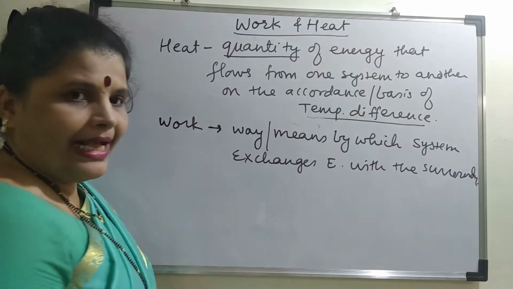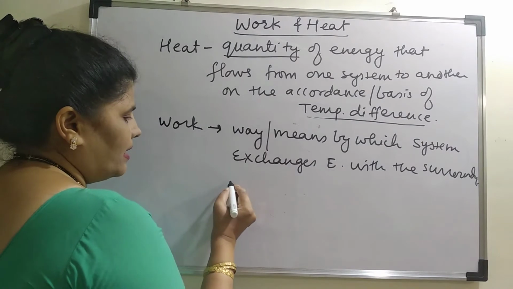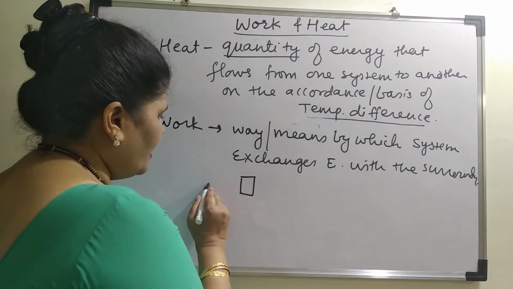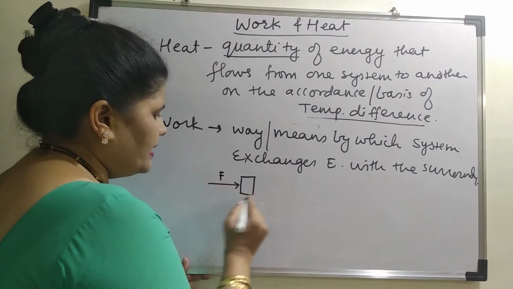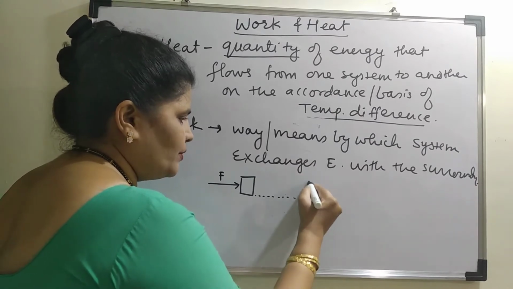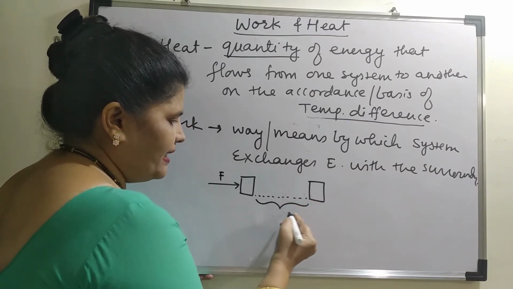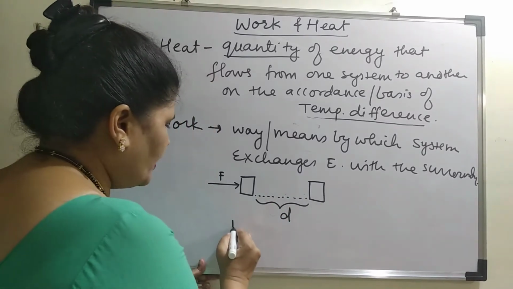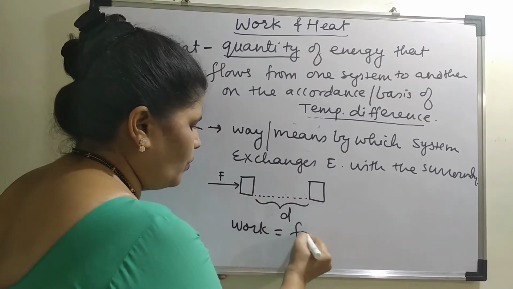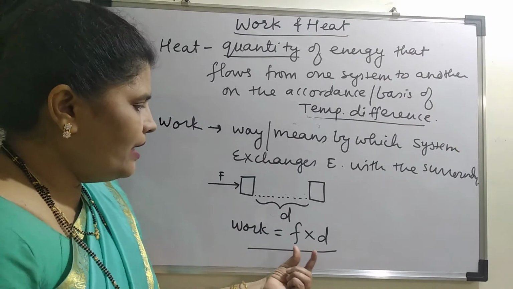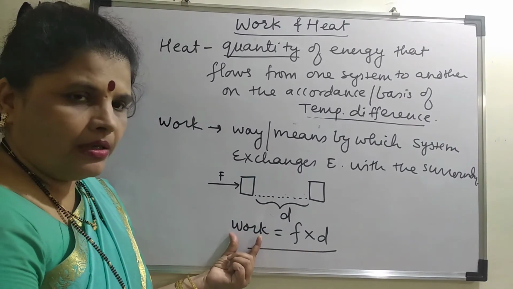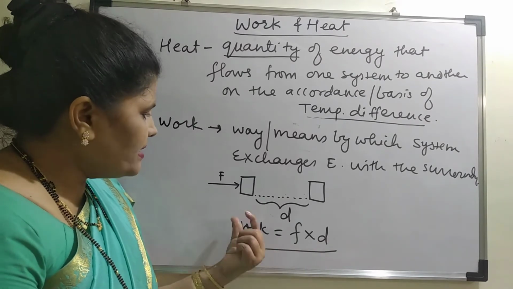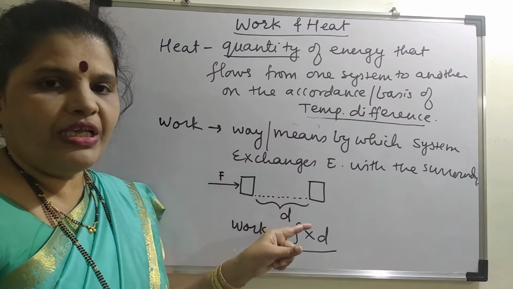What we call this work as? If I say that a body is at this position, this I will call it as its initial position, and if a force is applied to this, then the body will get displaced up to this position. If I call this displacement as, say for example D, then what I say that some work is done. So what is work? Work is equal to force into displacement. More the force applied, more will be the work, or more the displacement, more will be the work. So it depends upon the force applied and the amount of displacement that takes place.